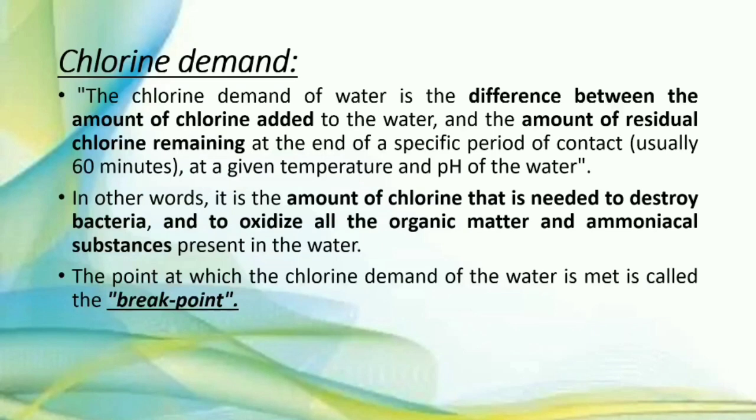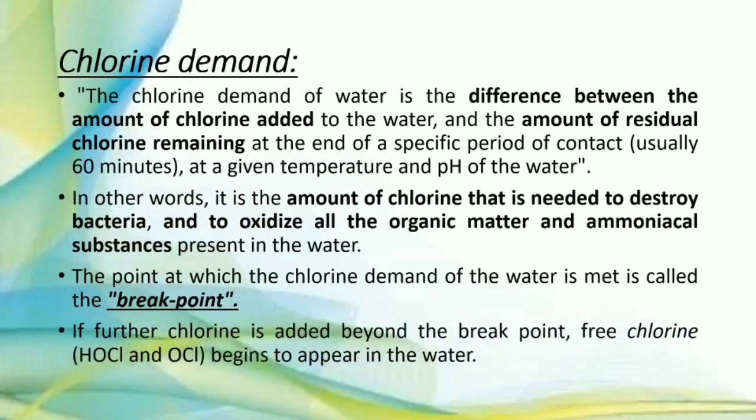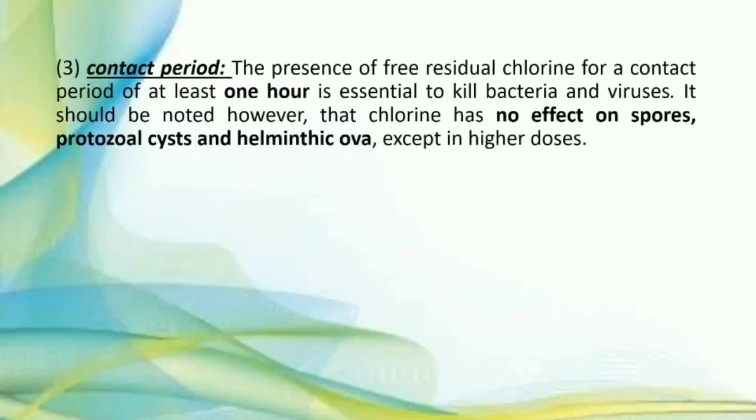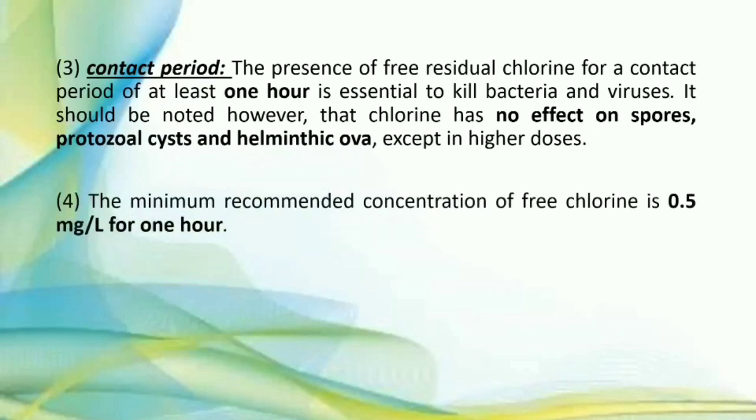The point at which the chlorine demand of water is fulfilled is called the break point. If we add chlorine beyond the break point, free chlorine begins to appear in water. That is superchlorination. Contact period: there should be a contact period of at least 1 hour, which is essential to kill the bacteria and viruses.